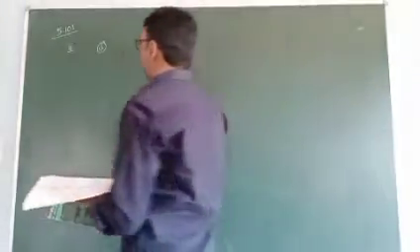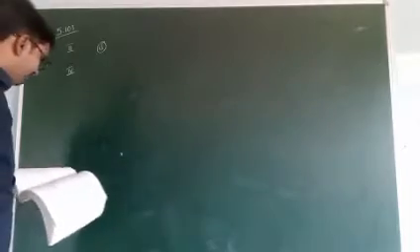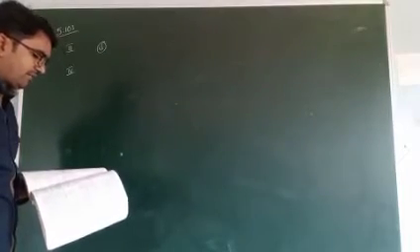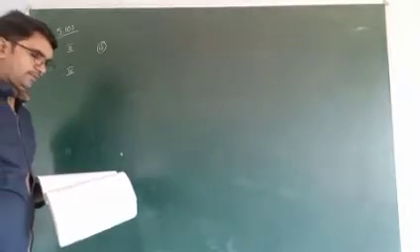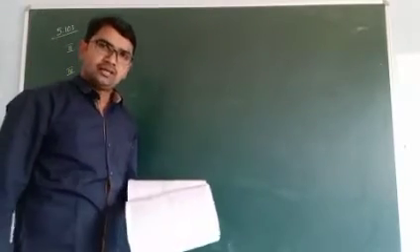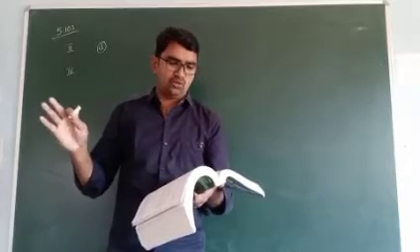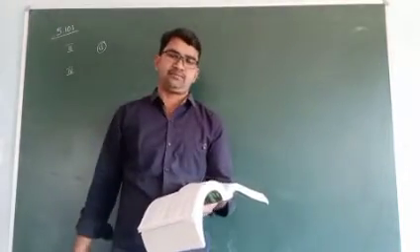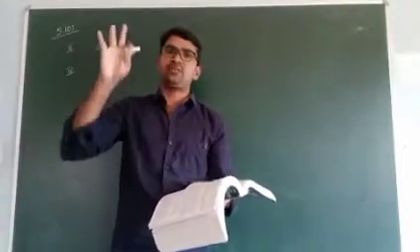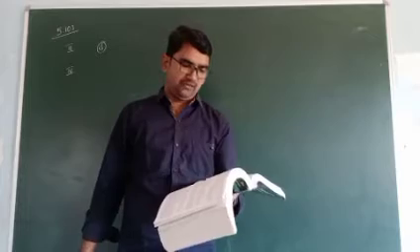Next, fourth one. The critical temperature of a substance is: A. The temperature above which a substance can exist only as a gas. Yes, it is the correct answer. Above the critical temperature, the substance is present only as a gas. There is no chance for the liquid.